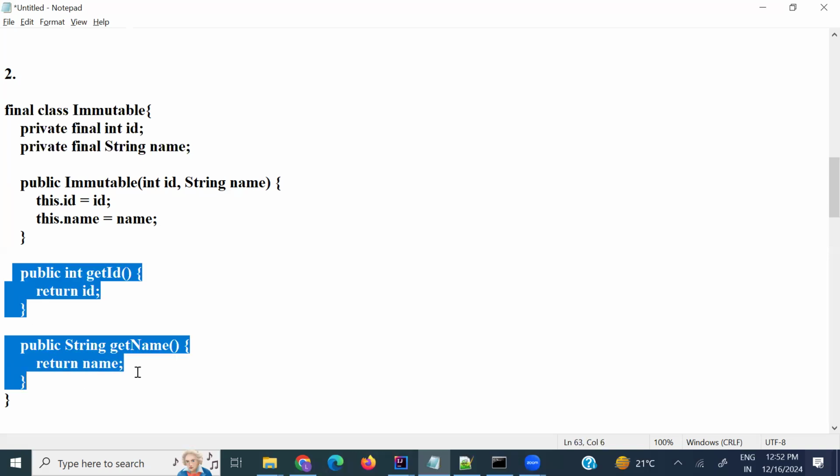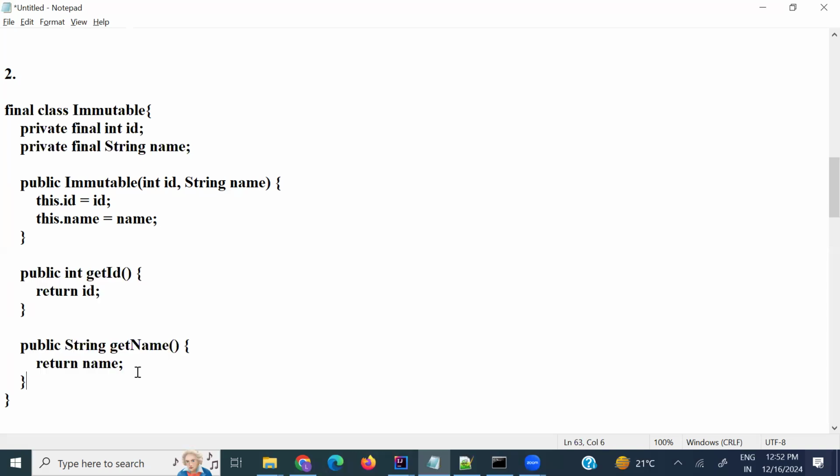Okay, here we are not using any setter methods. We are using only getter methods. That is not an immutable path.